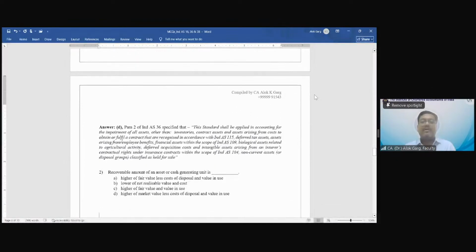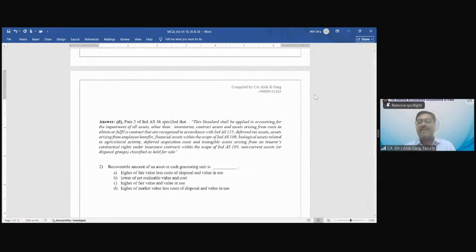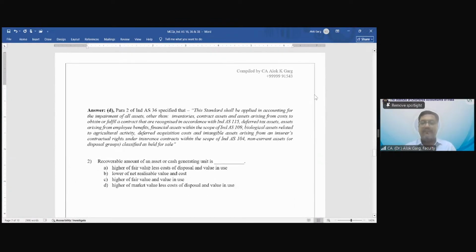Question number 2. Recoverable amount of an asset or cash generating unit is what? Higher of fair value less cost to sell and value in use, lower of NRV and cost, higher of fair value and value in use, higher of market value less cost to sell and value in use. What is the right answer? It's a very simple question.